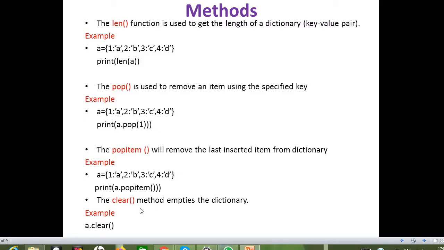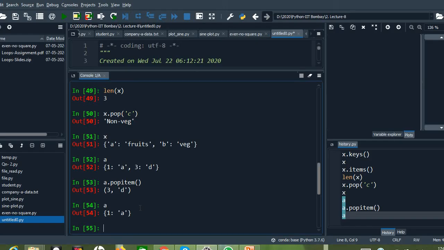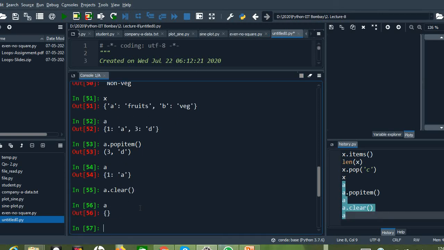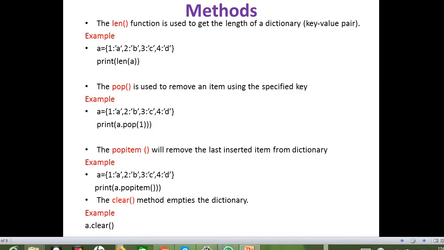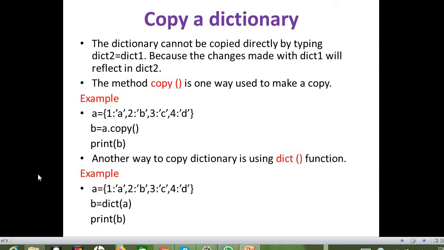And another method we have is called the clear method. The clear method will empty the dictionary. It will remove all the items present in the dictionary. So let me check A dot clear. Now if I take A, it is an empty dictionary, right? Okay, so those are the methods which we have in the dictionary concept.